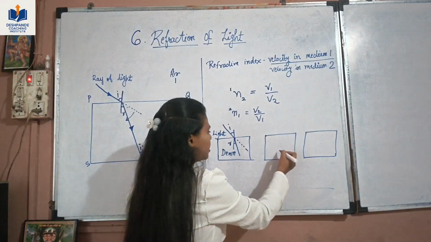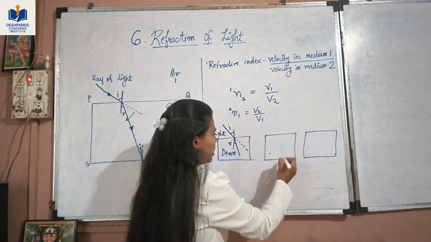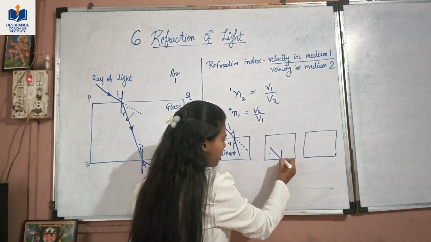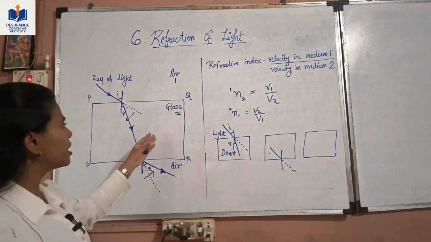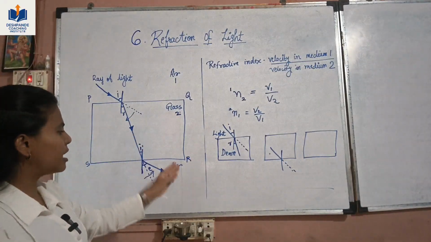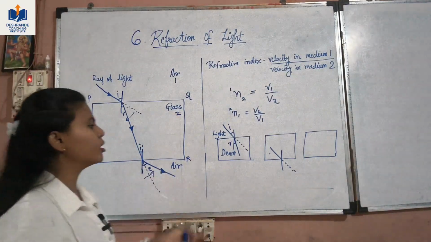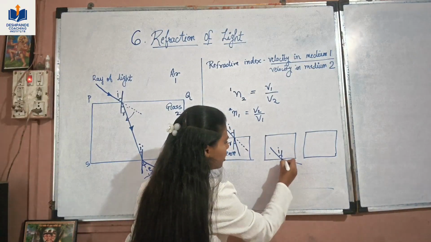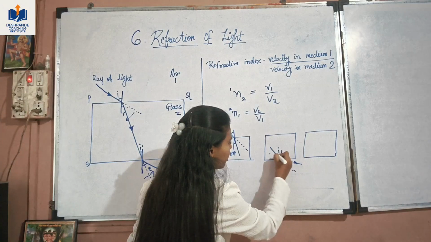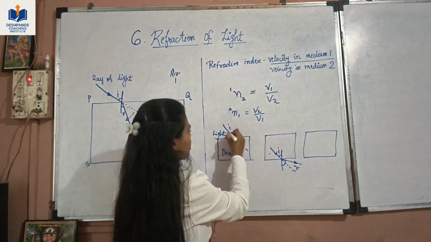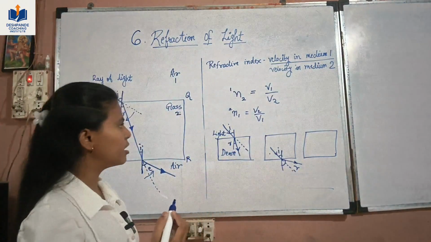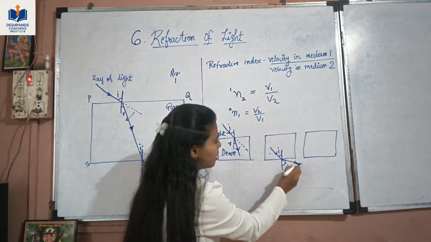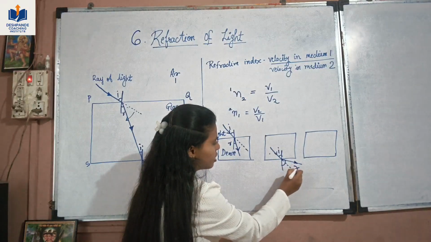Now if we consider that it goes from a dense medium to a lighter medium, this will be the normal, this is the incident ray. Now it is supposed to go like this, but when the light enters from glass to air it bends away from the normal, so it will go away from the normal. This will be the incident ray and this will be the refracted ray. You always have to show the arrows in the diagrams, otherwise it will be considered wrong. We don't know where the ray of light is going. So now it indicates that it is going from this medium to this, and the angle of refraction here is